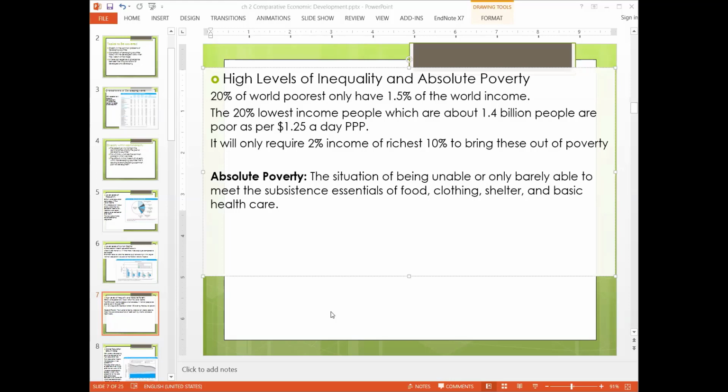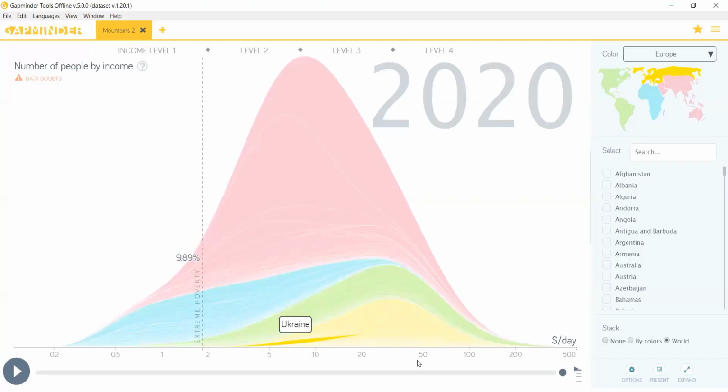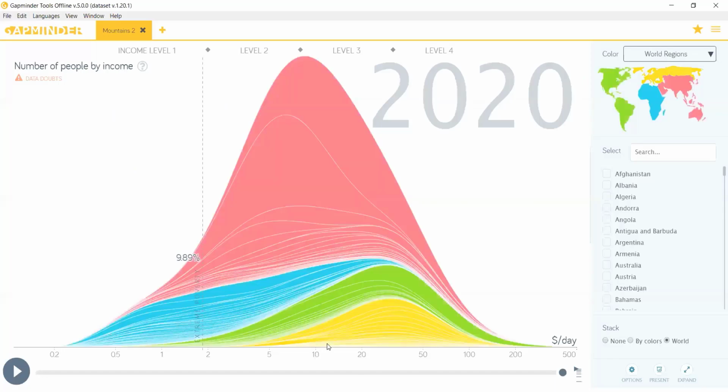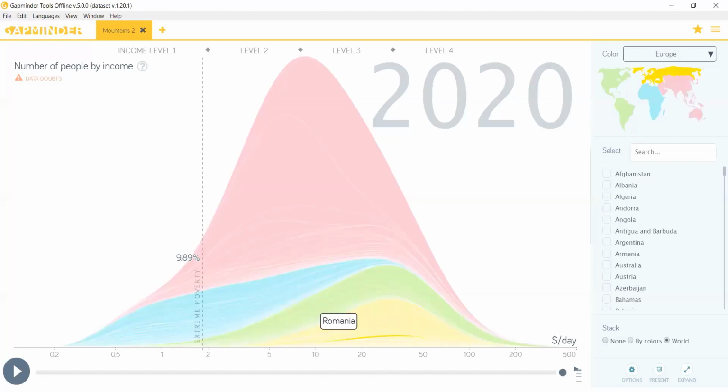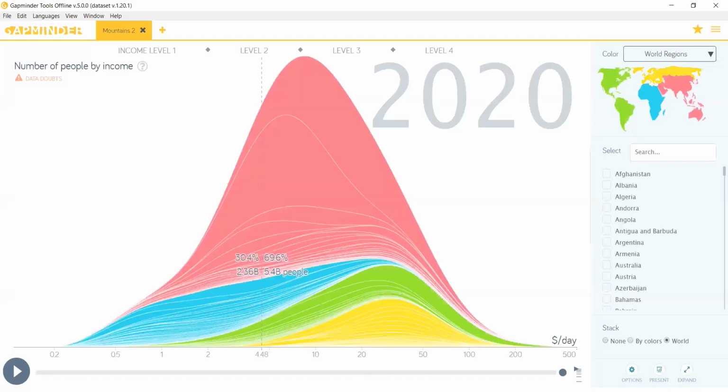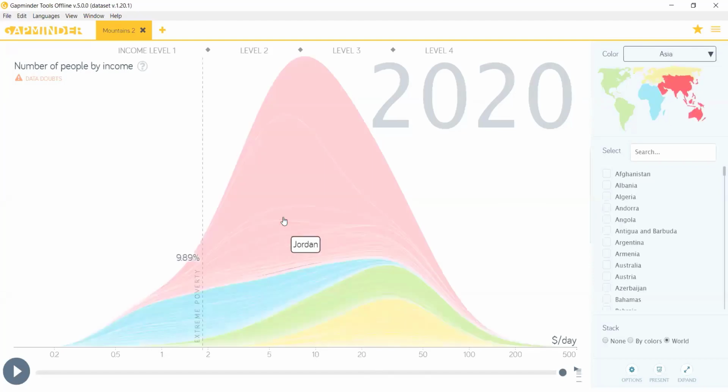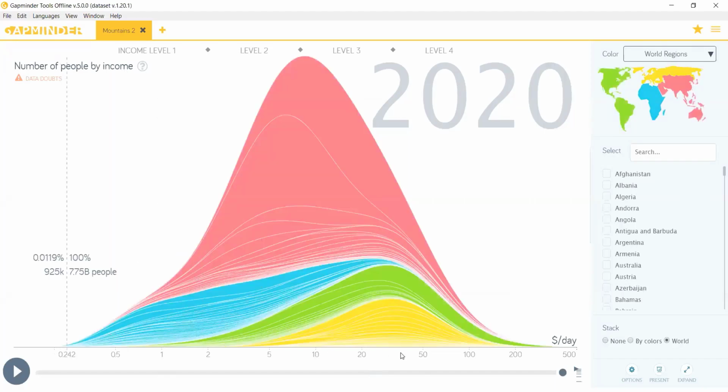Okay, hopefully you understood the topic of high inequality and absolute poverty. So you found out in the diagram. Let me go back to it again. So now we talk about diversity. You can look here that America and Europe are narrowly distributed, so there is less diversity in them. But if you look at Asia and Africa, their variation is very long.